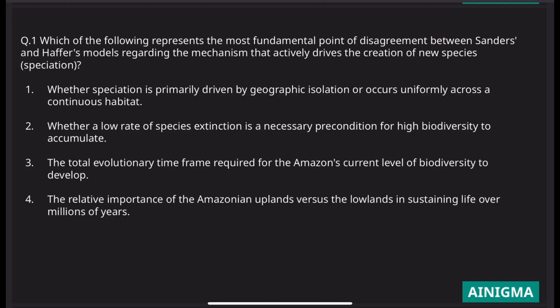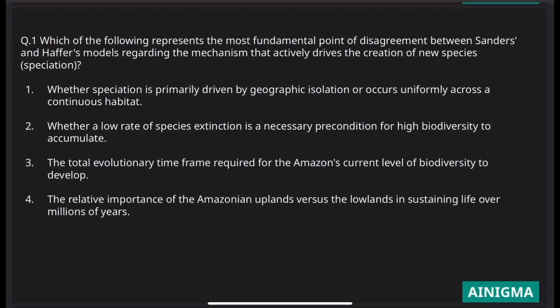Sanders said that the creation of new species was the role of constant climate. We need a constant climate. If we don't have a constant climate, then creation of new species would not be possible, because if there is a constant climate, then the level of extinction would be low, so new species would be created. But Haffer, on the other side, said that it is not constant climate, but it's based on geographical isolation. That's the kind of distinction that separates Sanders and Haffer's models. So any answer which targets that should be our answer.